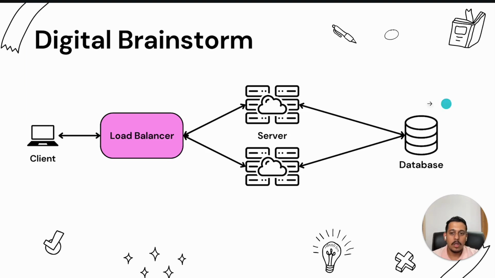Let's see how. So we have introduced a load balancer. Now the client will just communicate with the load balancer, nothing else. This load balancer has information about all the servers, 1, 2, 3, 4, 5, 6, whatever it is. In this case, there are only two servers. So what this load balancer will do is give the first request to this, the second request to this, third up, fourth down, fifth up, sixth down, seventh up, eighth down, ninth up, 10th down. Now, out of all those 10 requests, 5 went to server 1, another 5 went to server 2. So the load was balanced. This is the main logic of a load balancer. It will balance the load between various servers.